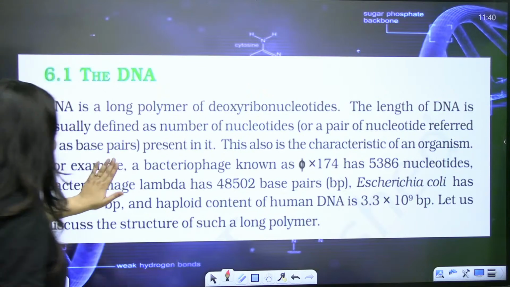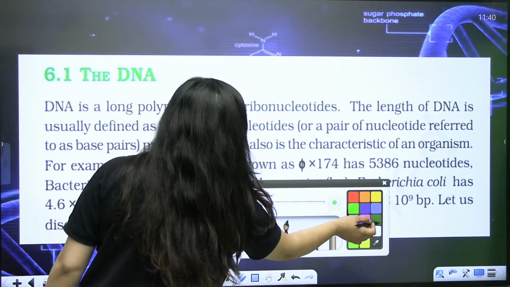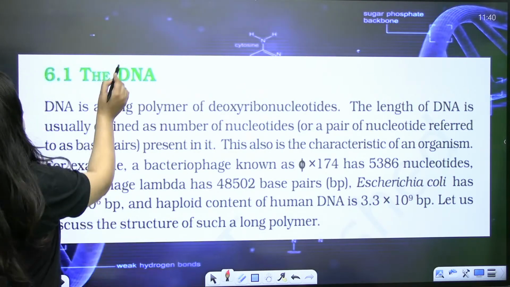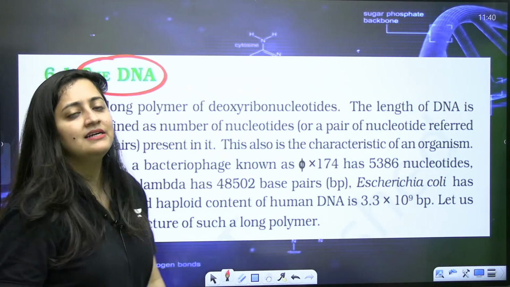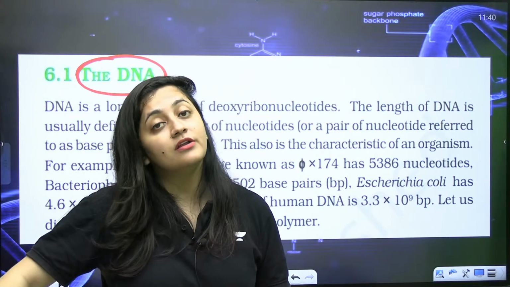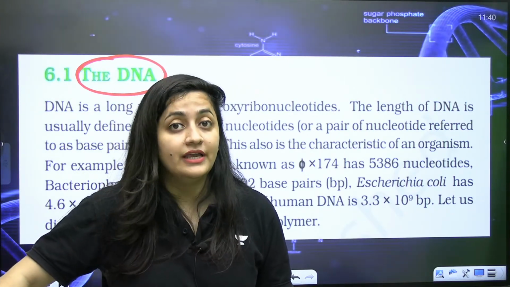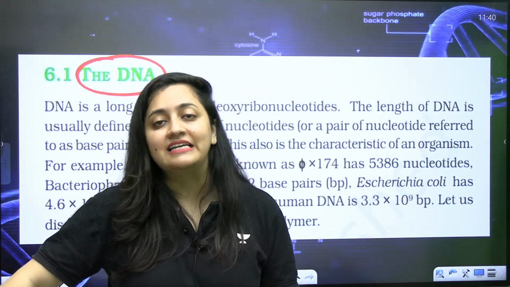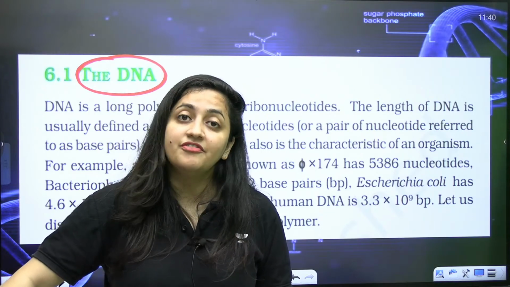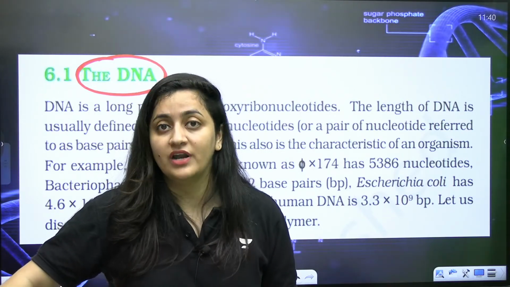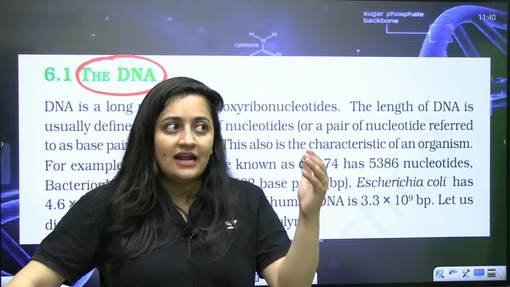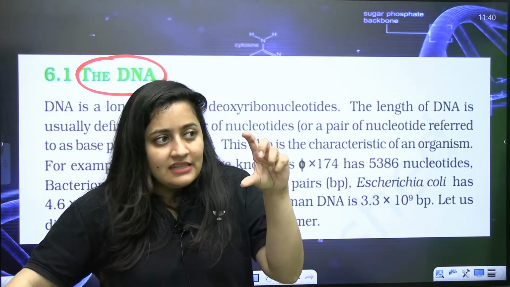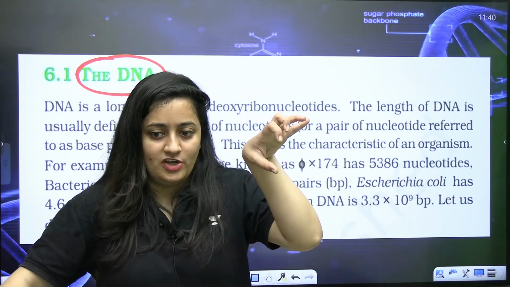So now you know the basics. Now let's revise it from NCERT. When it comes to the DNA structure, as I said, Watson and Crick explained the DNA structure and got a Nobel Prize for that. But actually, Rosalind Franklin and Maurice Wilkins worked on X-ray diffraction techniques, also known as X-ray crystallography. They got some images, and Watson and Crick used those images to explain the structure.